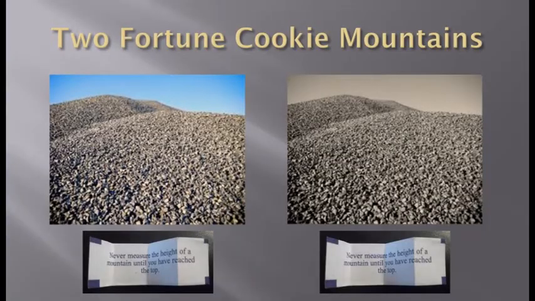Imagine the following contest. There are two Mount Everest-sized mountains of fortune cookies located on government property. Two messages match, but they aren't in the same mountain, and the contestants aren't told which message has a match. The winner is the contestant who finds the match. Even if the messages in each mountain were in a computer database, this wouldn't eliminate the contestant's daunting search costs, because finding the match across the mountains would still have to be done manually.